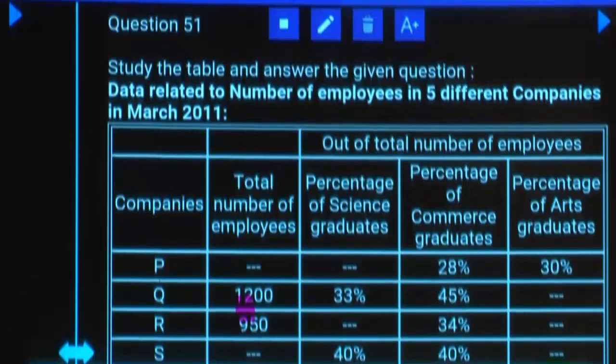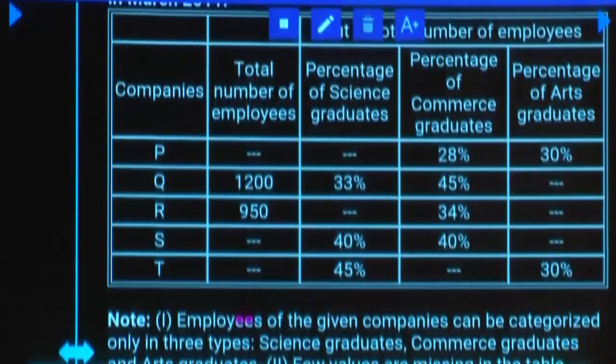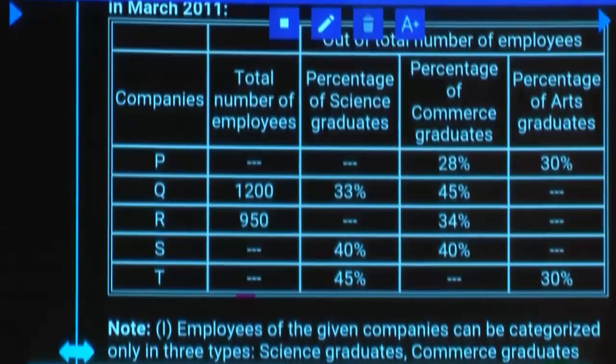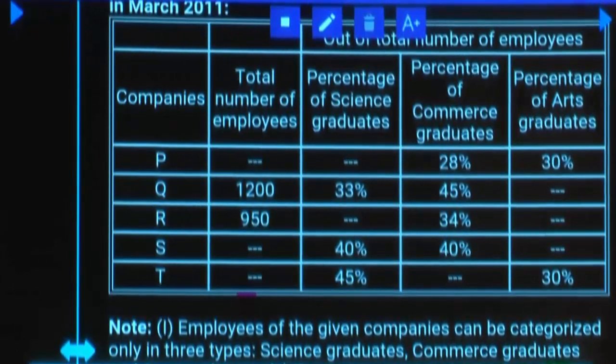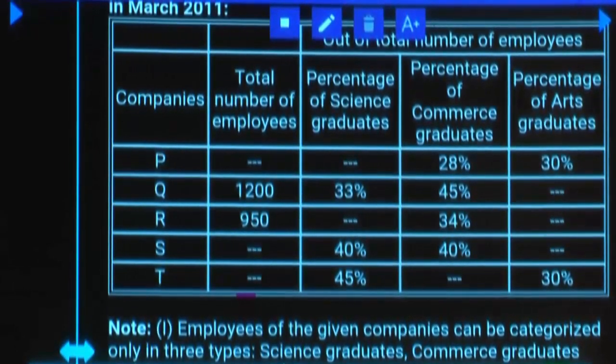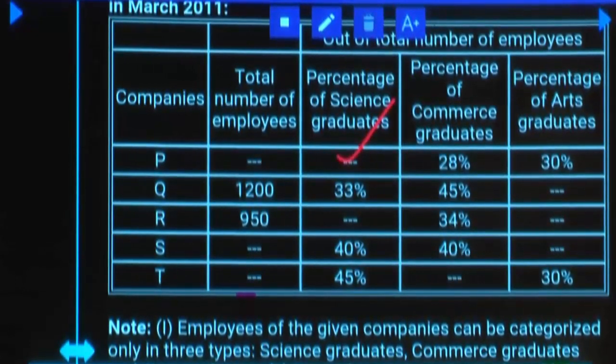Out of total number of employees, companies P, Q, R, S, T, 5 companies, total number of employees, percentage of science graduates, commerce graduates, arts graduates. Okay. Now, you can fill this, right? Because there will be only 3 categories, science, commerce, and arts.